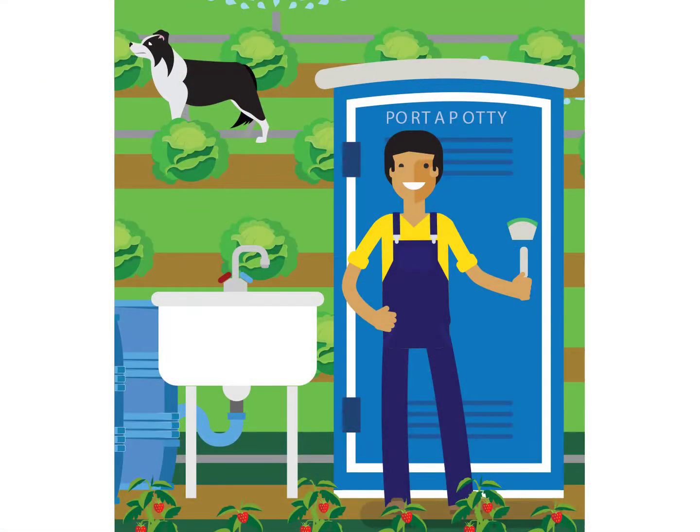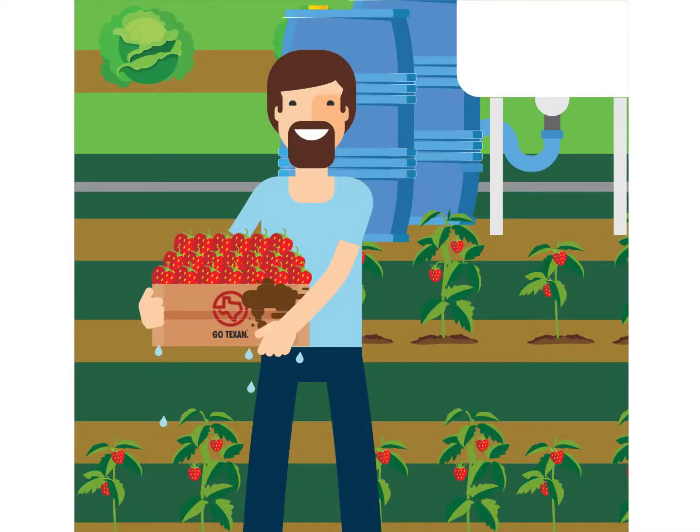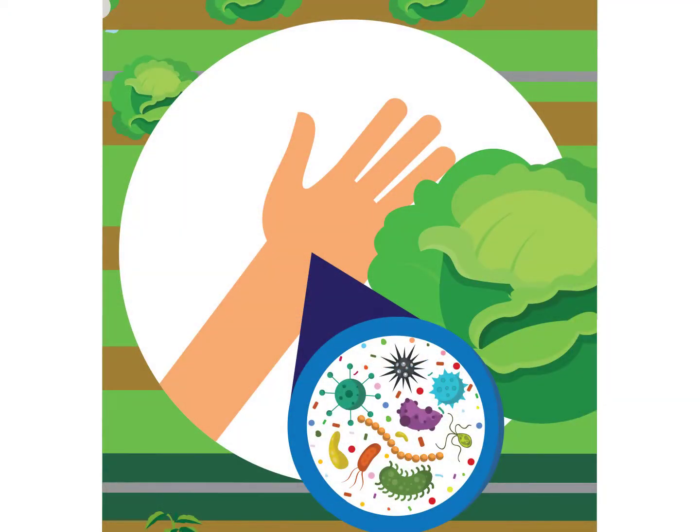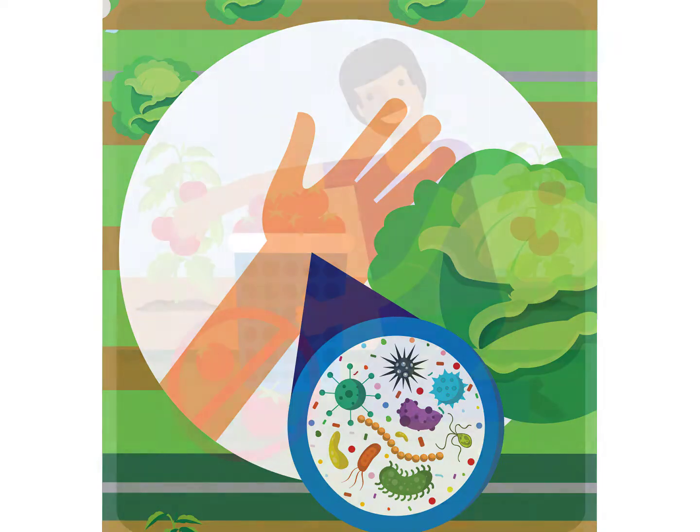Another way is by workers going to the restroom and not washing their hands before going back to work. Contamination can also occur when using dirty containers or tools for harvesting and packing activities without properly washing and sanitizing them. One last example is when workers touch produce with dirty hands. It's important to always wash your hands before working with produce. These are just a few examples of how contamination can occur on the farm.